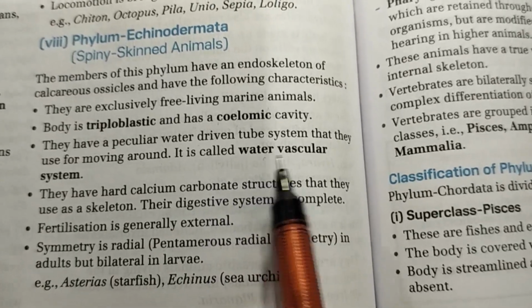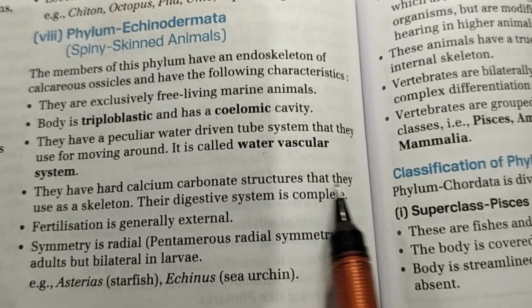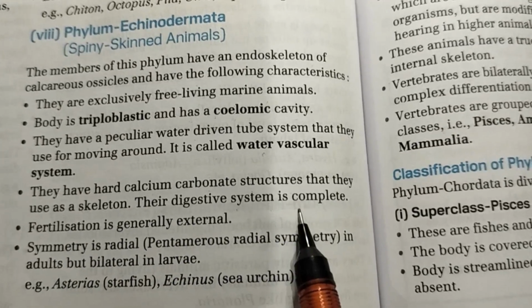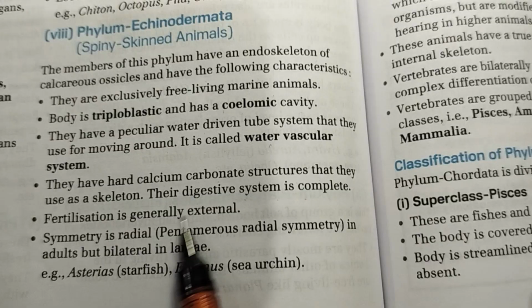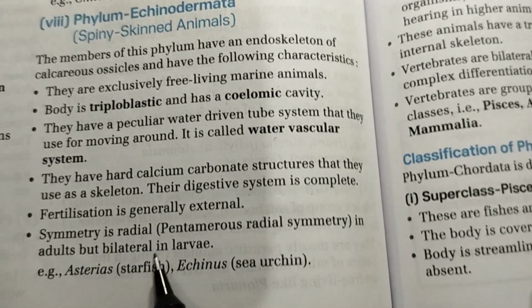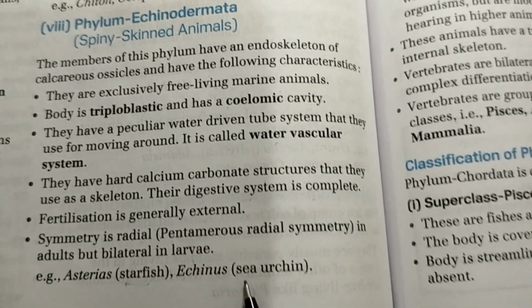It is called the water vascular system. They have a hard calcium carbonate structure that they use as a skeleton. Their digestive system is incomplete. Fertilization is generally external. Symmetry is radial in adults but bilateral in larvae. So these are the examples: starfish and the sea urchin.